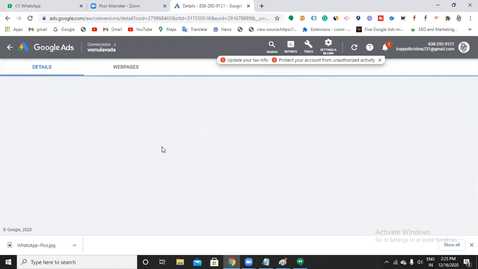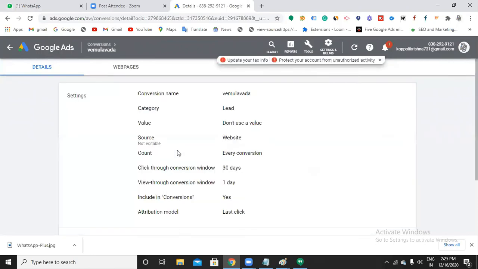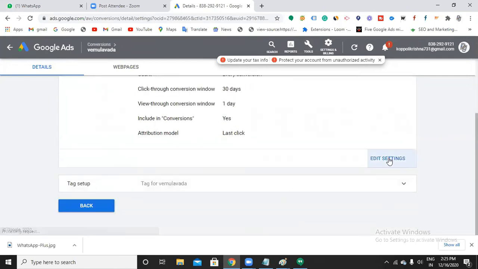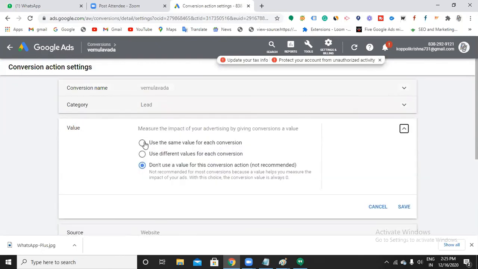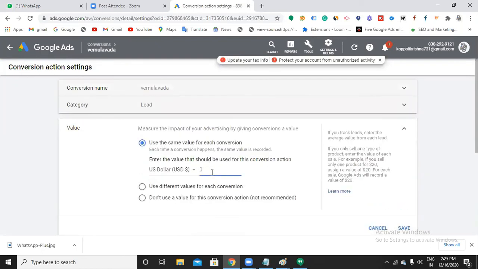So let me take one of the conversions over here. Can you see? Edit settings. So here I have a value. You can give a value, that means what is the worth of your conversion. Now, conversion can be different from business to business. For my business, conversion can be when someone fills up my contact form and lands on the thank you page. So being on a thank you page is one of my conversions. So what is the worth of your conversion? You are just mentioning it here.